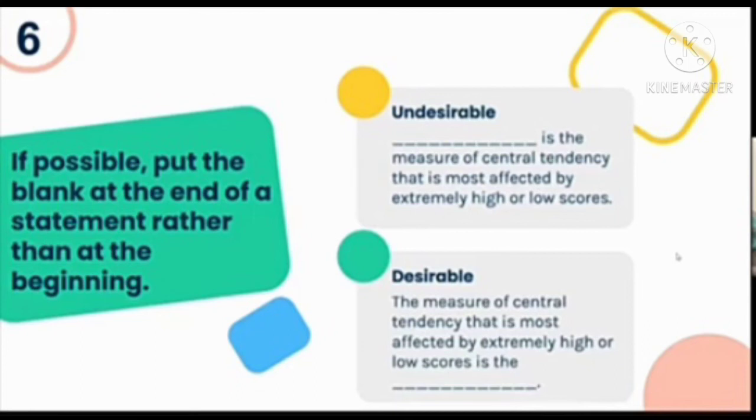So better we put it this way. The measure of central tendency that is most affected by extremely high or low scores is the blank. So better we put the blank in the middle or at the end of the statement rather than at the beginning of the statement.